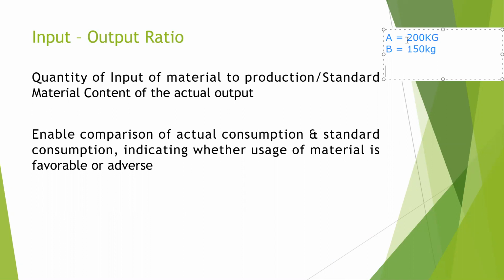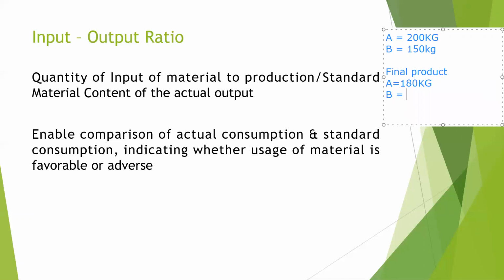But the entire 200 kg of component A and 150 kg of raw material B are not converted into a final product. During the production process, due to pilferage and many such production activities, there is a loss of raw material such that in the final product, if we measure the actual quantity of raw material A, it will come to say around 180 kg, and for raw material B will come to around say 140 kg.